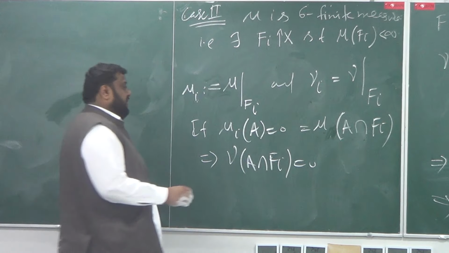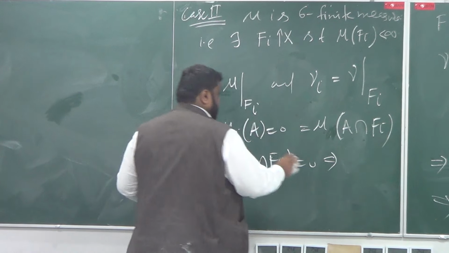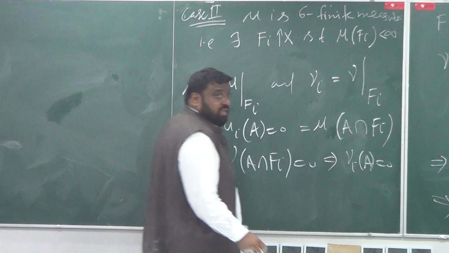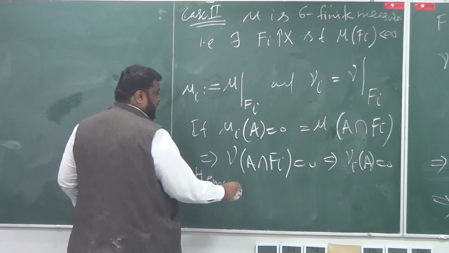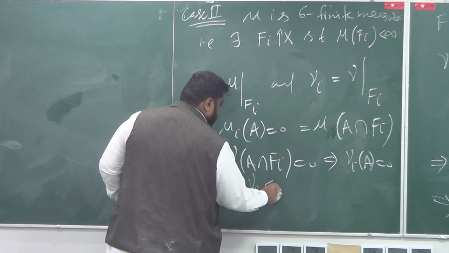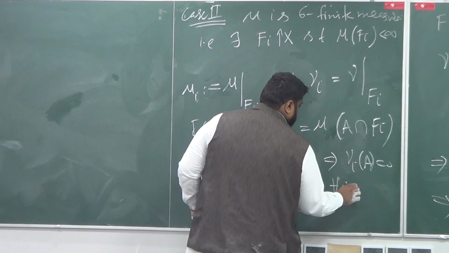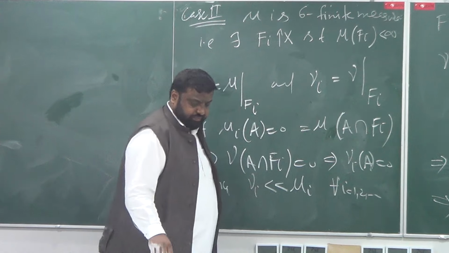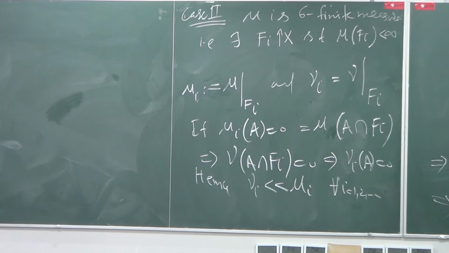And that simply implies that nu_i of A is 0, for i equal to 1, 2, and so on and so forth. You see? It is important.